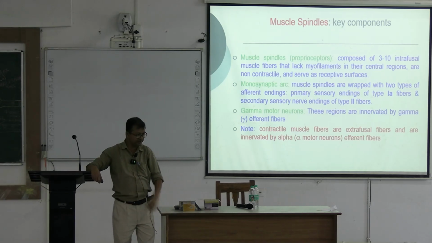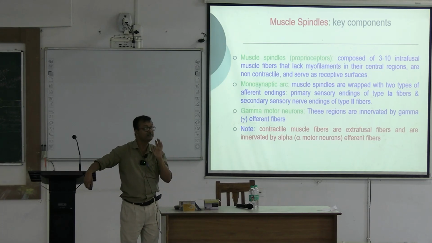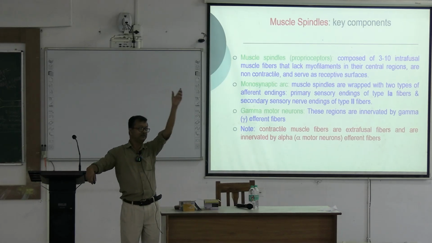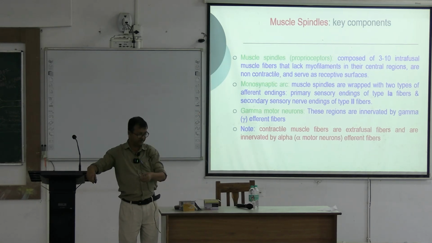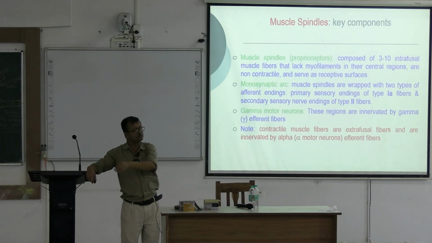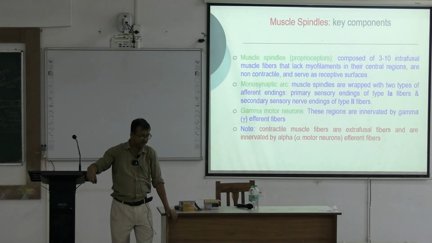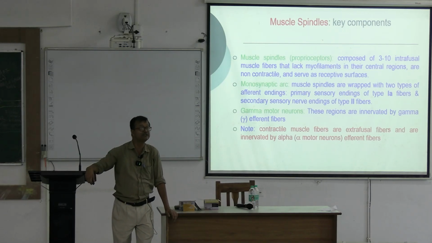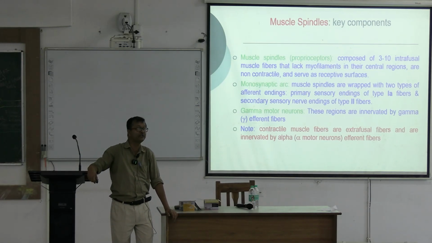First the afferent fiber goes to the integrating center, then the motor neuron exits, the alpha motor neurons, then that goes to the bulk of the muscle, and there will be muscle contraction.